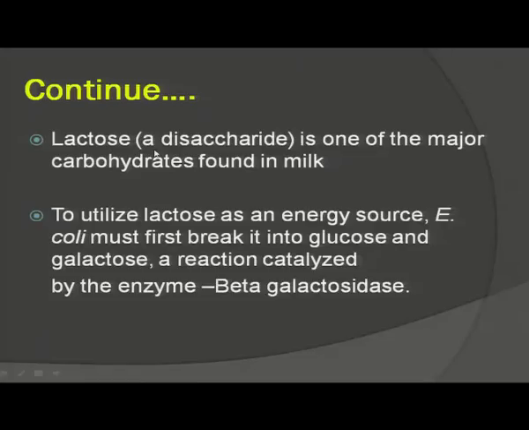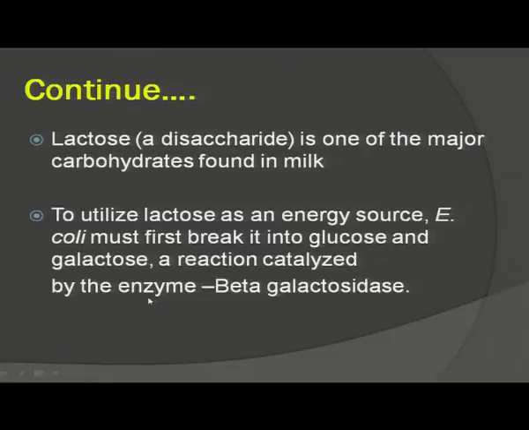Lactose is a disaccharide. As you have already learned in carbohydrates, lactose is a disaccharide having one molecule of glucose and another molecule of galactose, and both monosaccharides are combined with a glycosidic bond. Lactose is one of the major carbohydrates found in milk, so it is also known as milk sugar. To utilize lactose as an energy source, E. coli must first break it into glucose and galactose, a reaction catalyzed by the enzyme beta galactosidase.